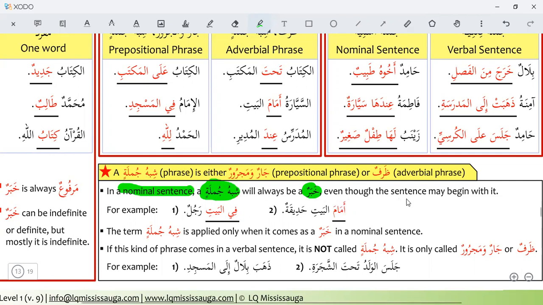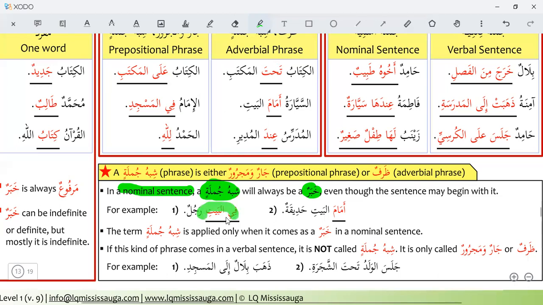Even though the sentence may begin with it, even if the sentence is starting with the shibhul jumla, it will be a khabar, predicate. We learned that nominal sentences start with a noun, but sometimes nominal sentences start with a phrase.